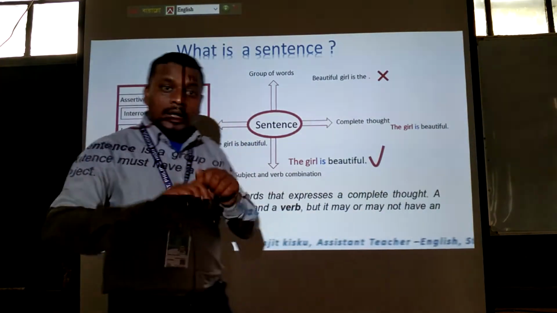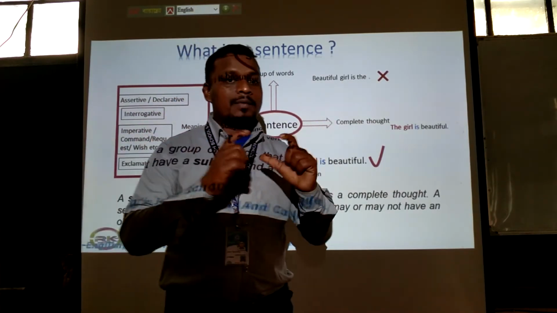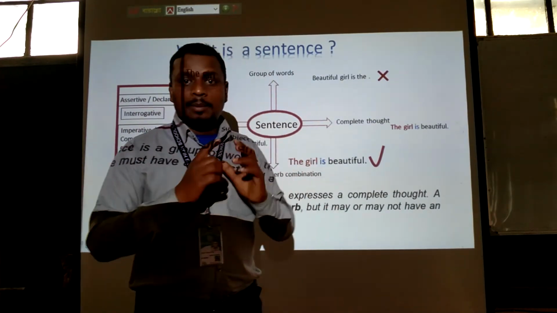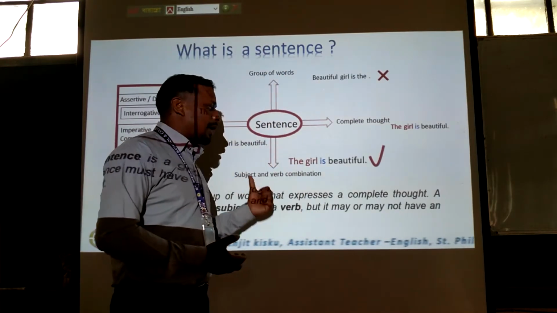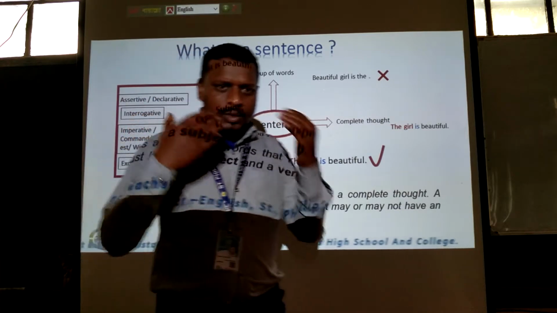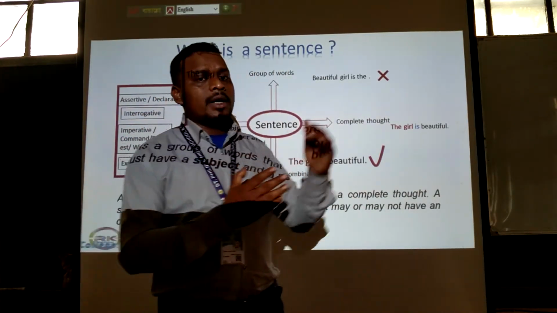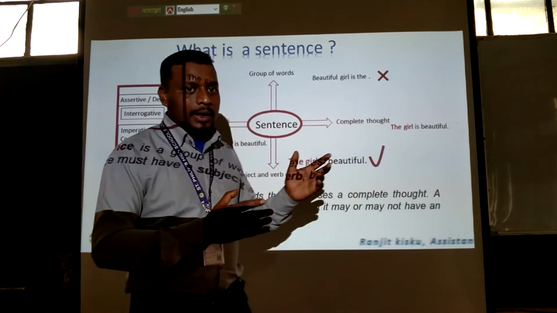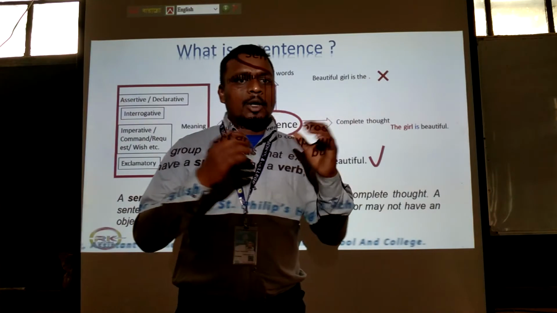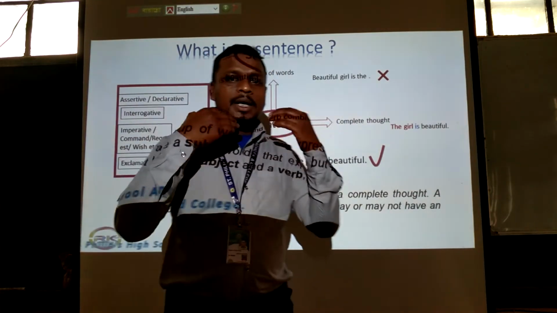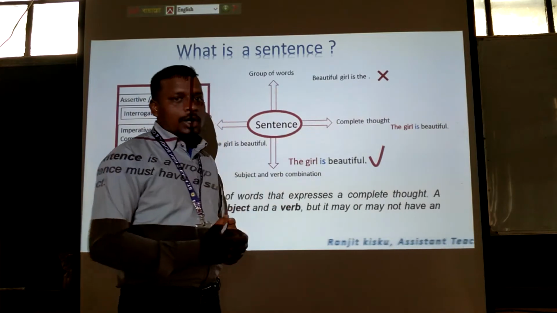That means if it's a sentence, it will have a subject verb combination, and it's compulsory. It's not necessary to have an object with the group. Being subject verb combination, a group of words doesn't need any object to complete its thought.